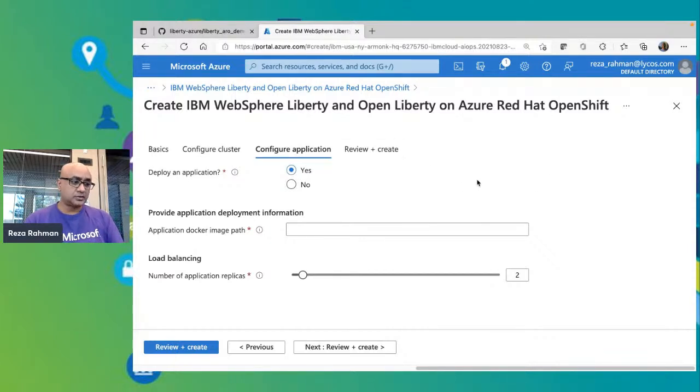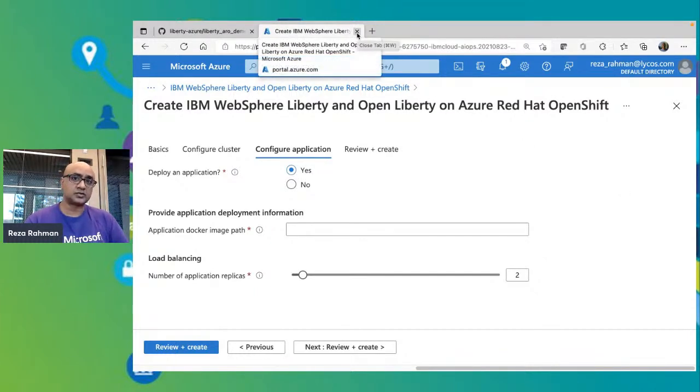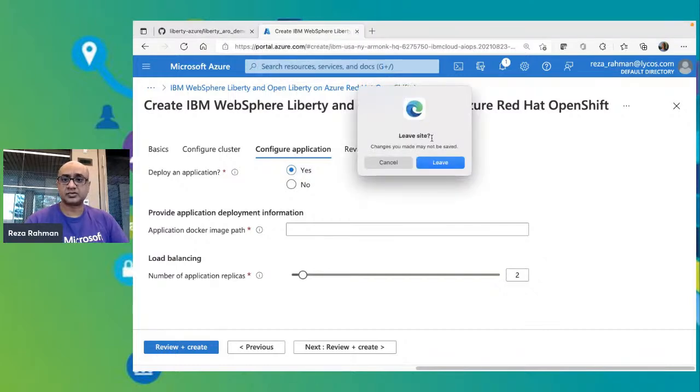We obviously, that's going to take too much time for this presentation, which is just a 45-minute presentation. So I've actually gone through this wizard already, and I have created the resources beforehand. So I'll show you the resources deployed.